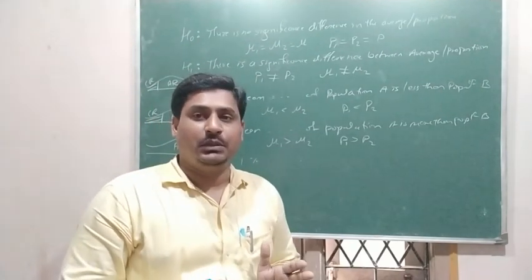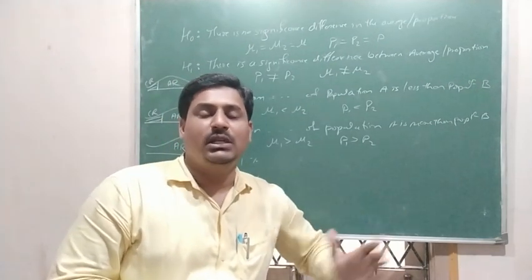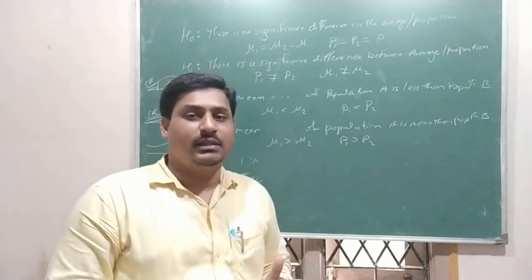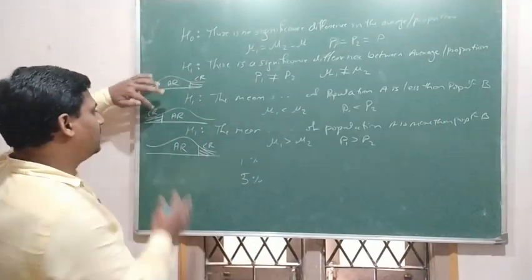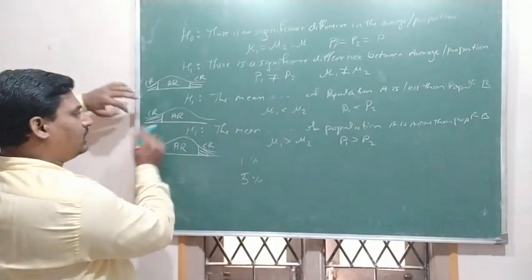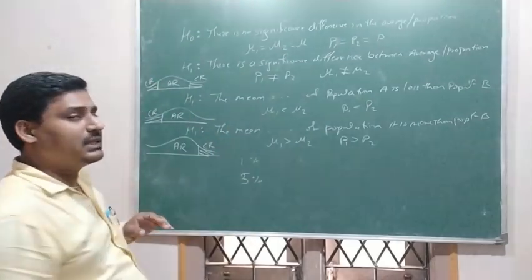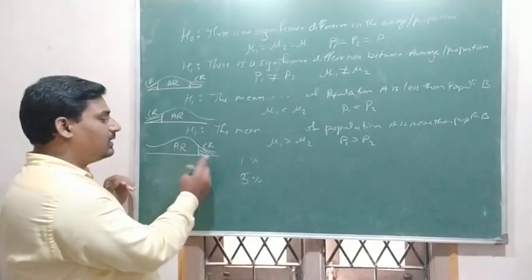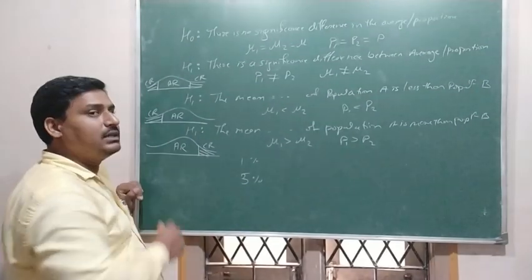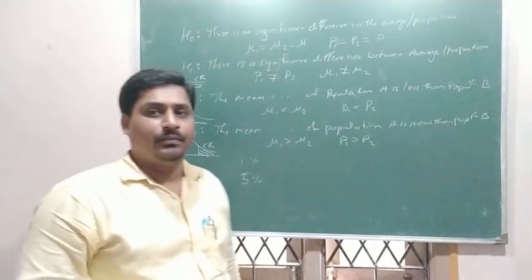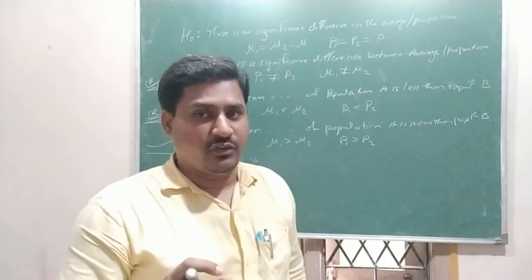So that is wrong. One tail test means only one side has a critical region. The other side is totally acceptance region. Here, this is the critical region. Beyond this area, this side is the acceptance region. And here, this part is the critical region, and from this point to here it is an acceptance region. So we have to mark it carefully.